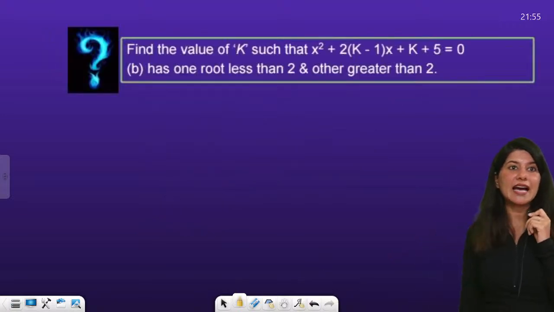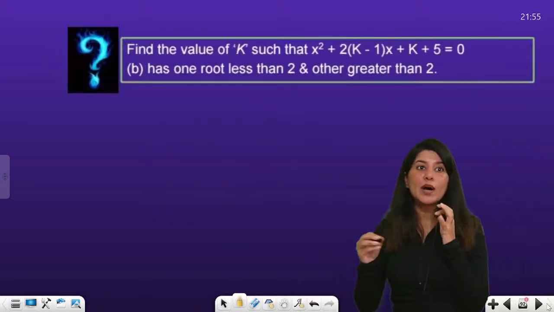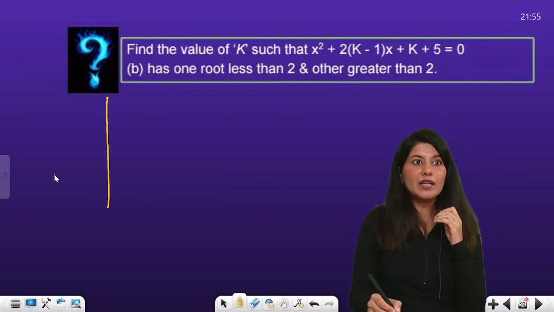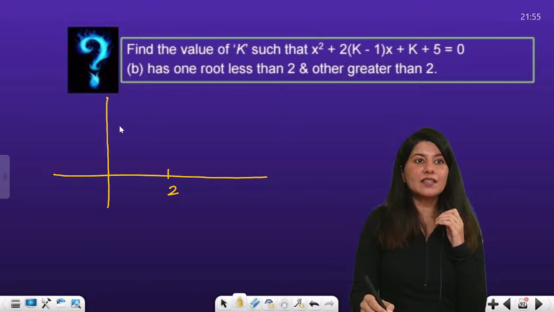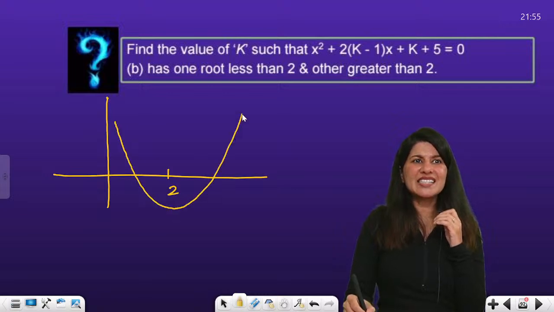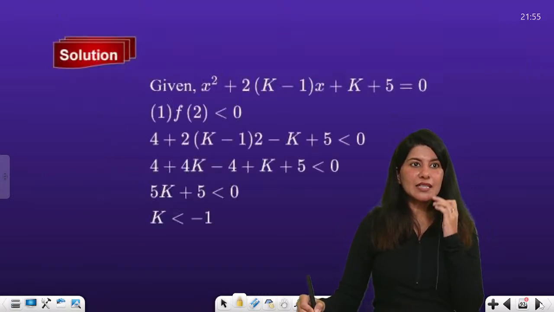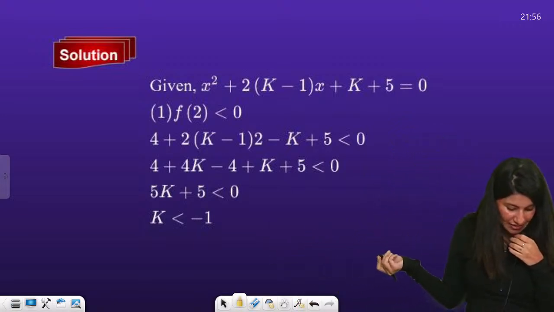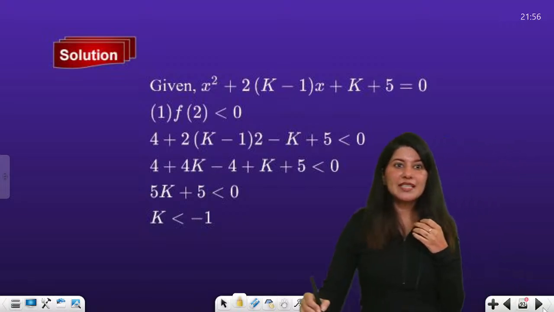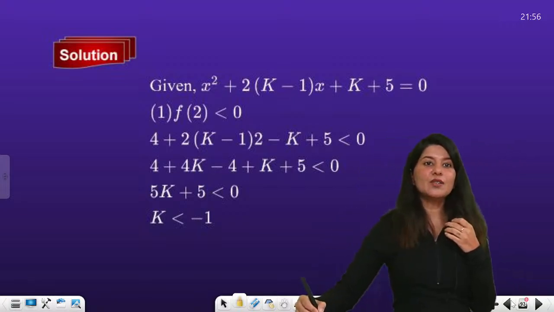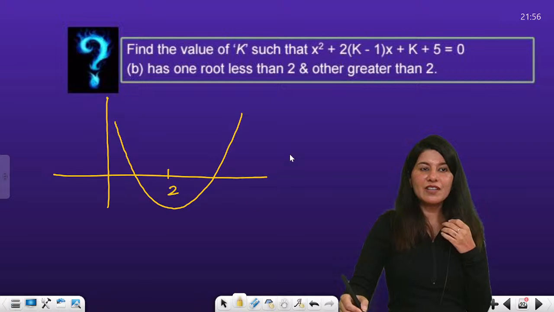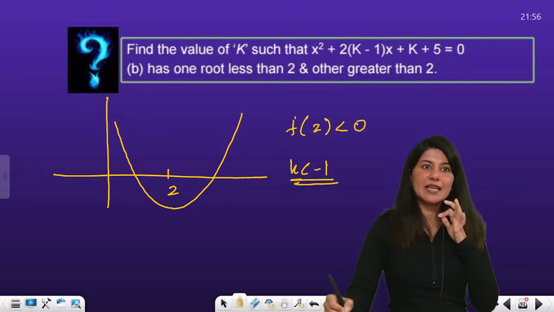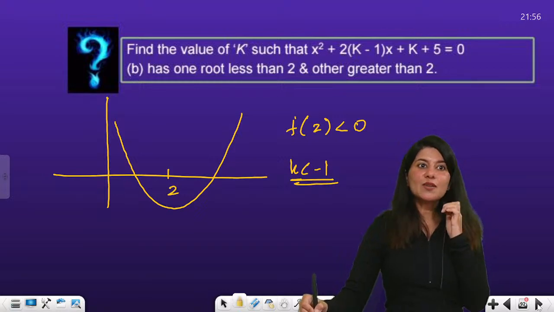Part B says find the value of k such that one root is less than 2 and the other root is greater than 2, right? Again, same thing. Can you see this is the same situation, same solution? One root is less than 2, one root is greater than 2. It will become the same graph. So f of 2 less than 0, we have done that. So k is less than minus 1, same thing. Okay, part B is also done.